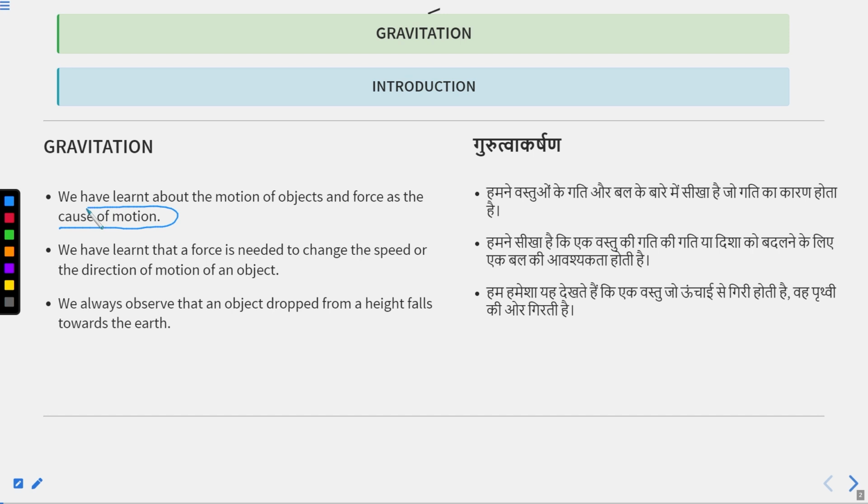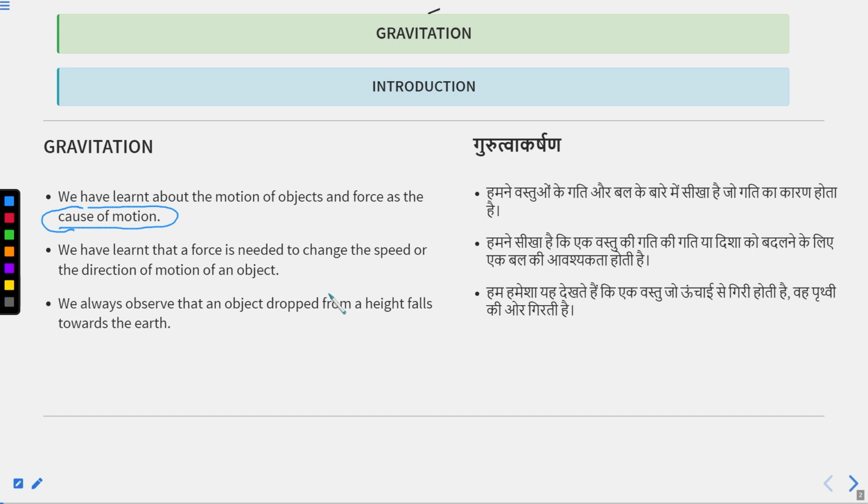In chapter 7, we studied what is motion, and in chapter 8, we learned that force causes motion or rest, because according to Newton's first law of motion, an object in motion will remain in motion, and an object at rest will remain at rest unless and until a new force is applied on it.